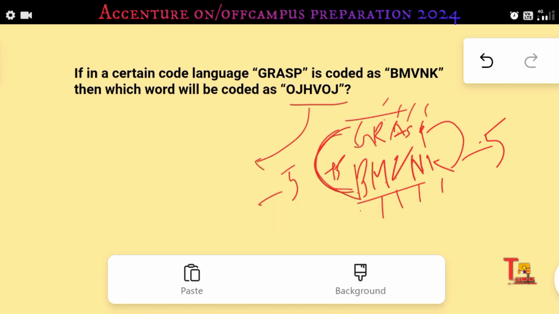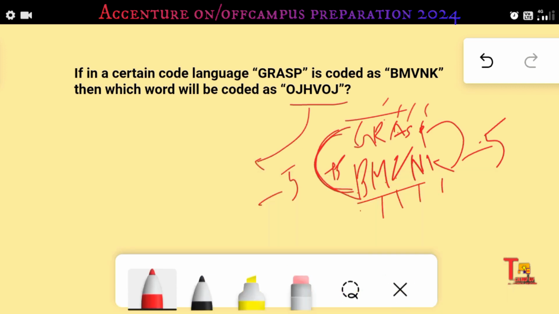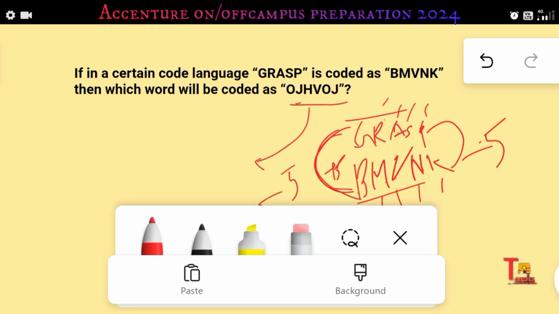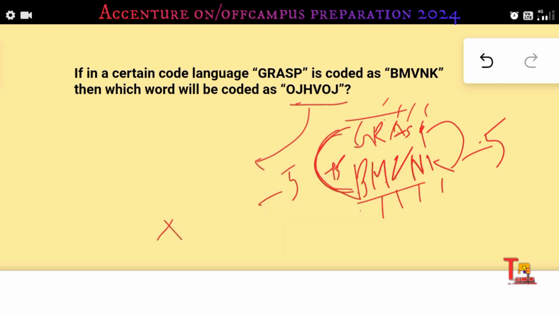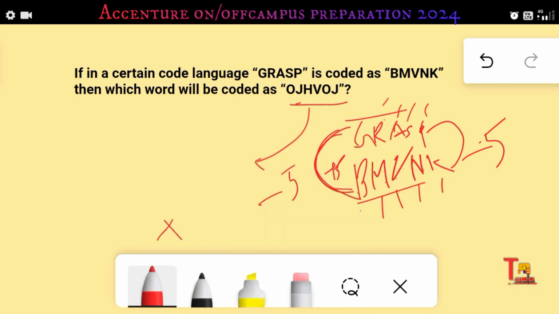The plus 5 is, O is actually at 15th position. So plus 5 is 20. So 20 means T, right? And J is 10. So 10 plus 5 is 15. So 15 is O, right? And H is 8, right? 8 plus 5 is 13.